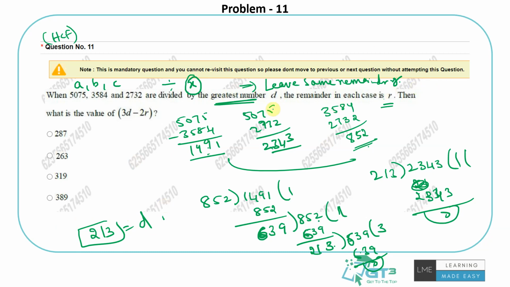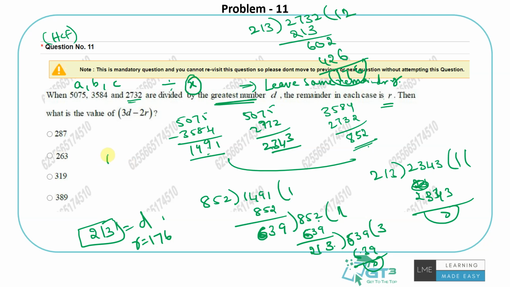How did I do it? Because of the same remainder, I just subtracted among themselves. You could also do it directly with those numbers. The HCF would come out to be 213. Now, what is the remainder when these numbers are divided by this? I just need to pick one of the cases and find R, right? So just divide 2732 by 213. 213 ones are 213, 213 3s will be 639. So R is 176.